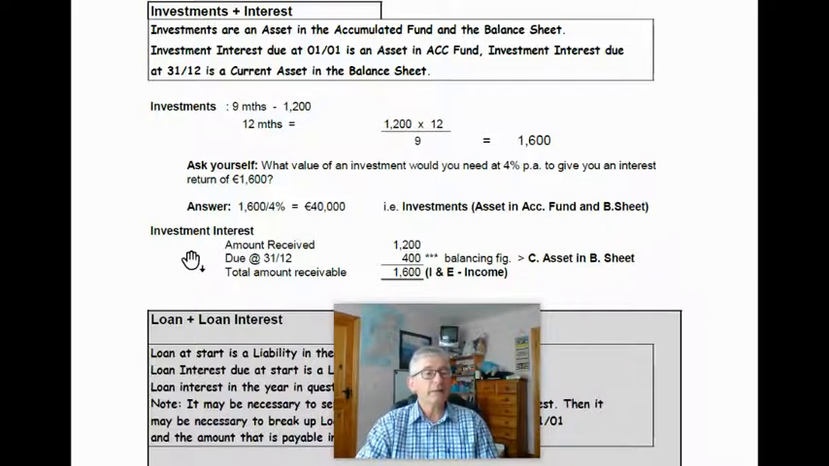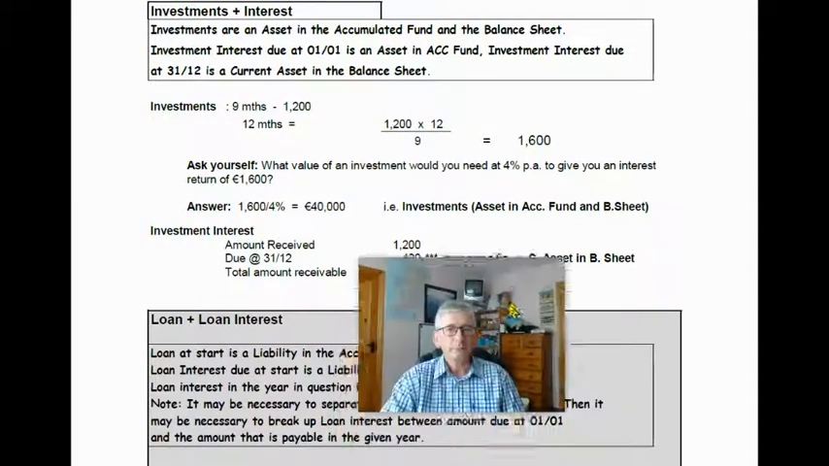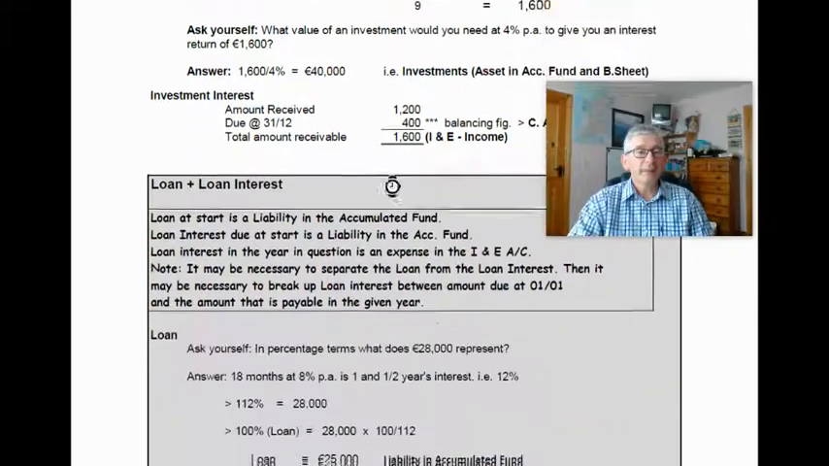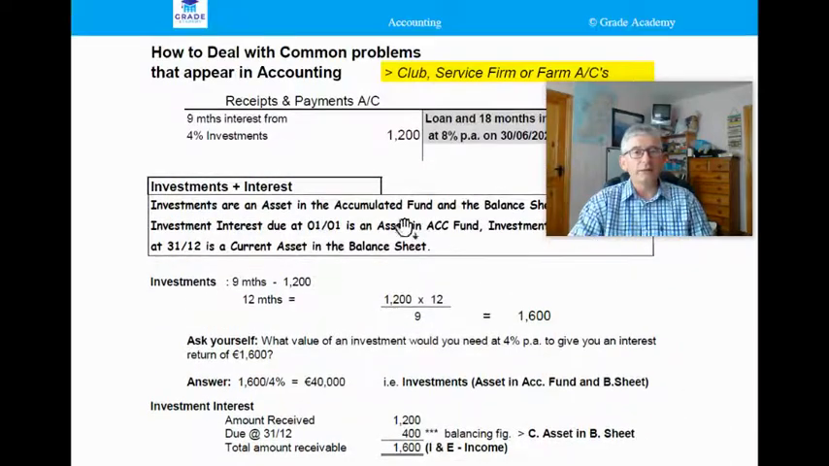Not forgetting the investment interest itself. The amount received was 1,200. Now, we've established that the full figure receivable is 1,600. So therefore, the 400 is a balancing figure, and must be due. So it's a current asset in the balance sheet. And the full 1,600 is the amount receivable. So that's the figure that goes in as income in the income and expenditure, or profit and loss if you're doing profit and loss. Now, similarly then, we have the loan and loan interest.